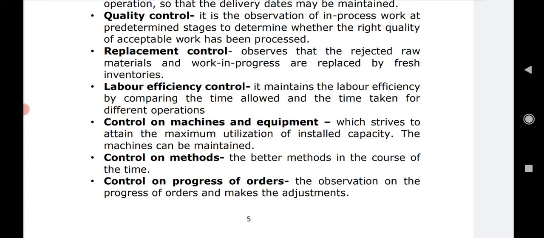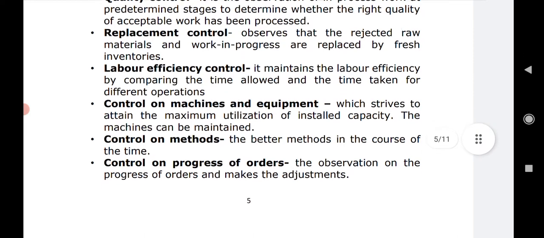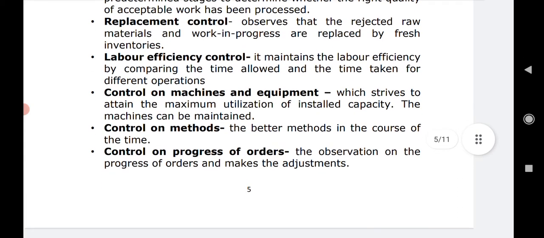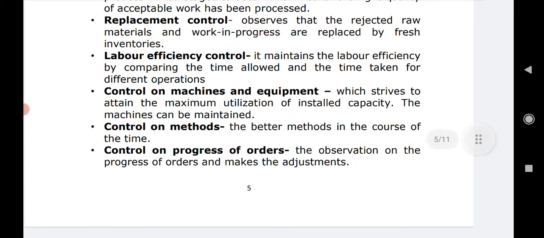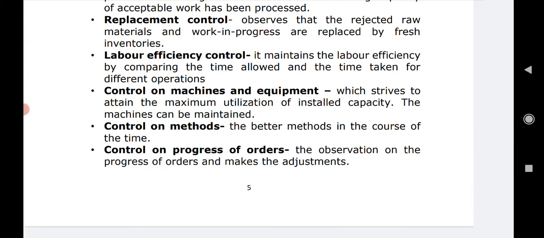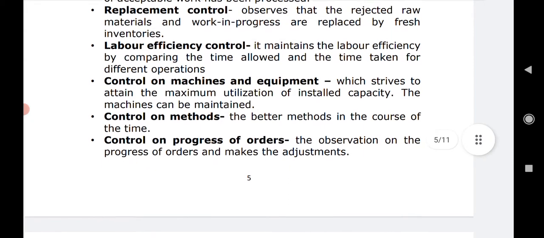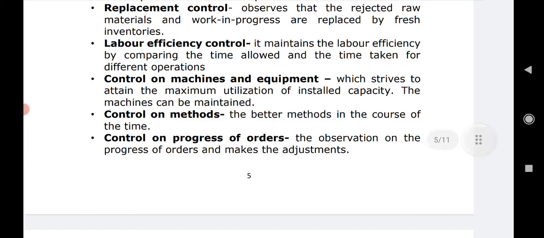Next comes replacement control. So it observes that the rejected raw materials and work in progress are replaced by fresh inventory. See, all the time when we receive the products or the inventory, they may not always be of the same quality or specification that we have required. At times work in progress goods, that means semi-finished goods, are also not of the required quality or specification. Then at that time they have to be immediately replaced, right? Immediately replaced in the sense that other goods or other inventories should come in their place. So that is also replacement control, another area of work of the controlling system or maybe the production control.